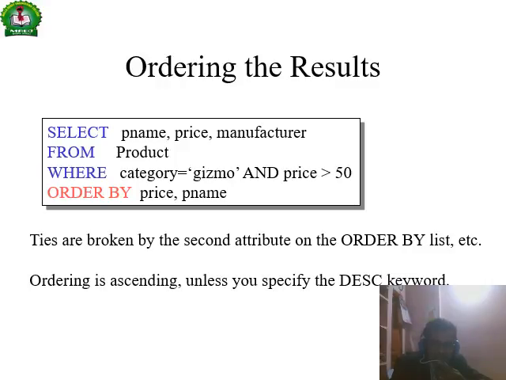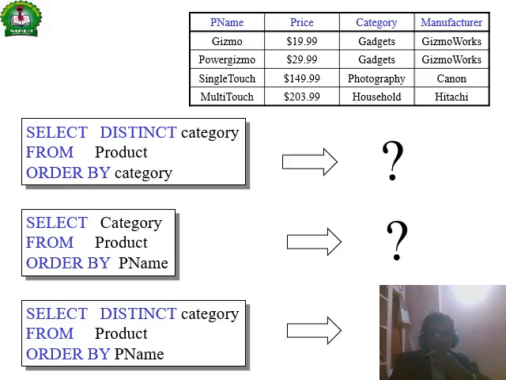Select product name, price, manufacturer from product where category is equal to sigma and price is greater than 50, order by price and product name. It will select the three values from the product.